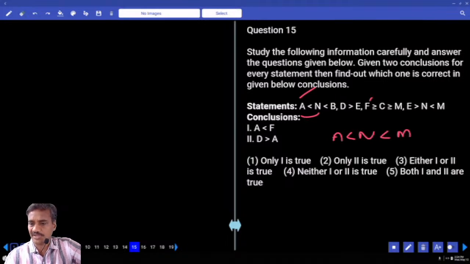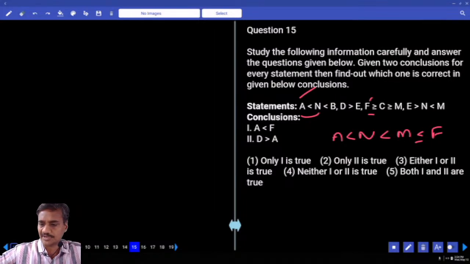Now the relation between A and F. F greater than or equals to M means M lesser than or equals to F. Then here, between A and F, A lesser than M, so A lesser than F is definitely true.